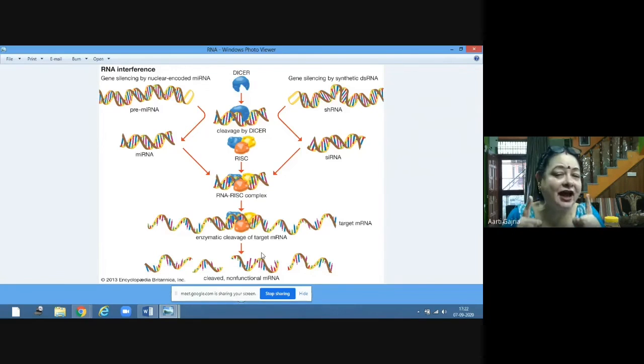The messenger RNA which is going to express the growth protein. That has to be silenced with RNA interference by the formation of the RISC complex. And here the various enzymes are working, such as dicer and slicer. So this is all about RNA interference.